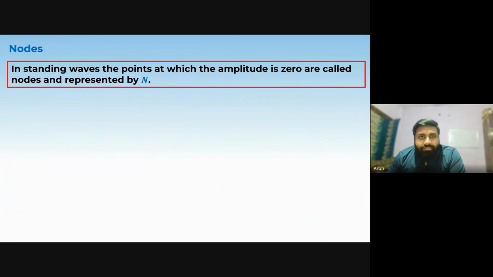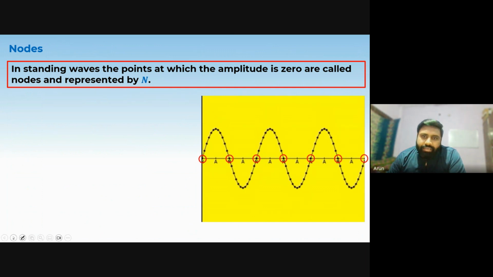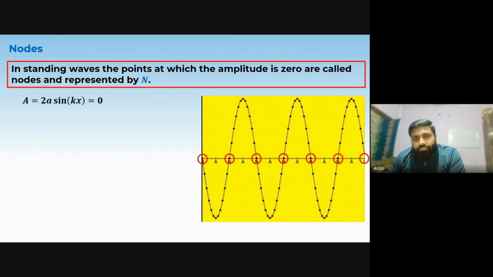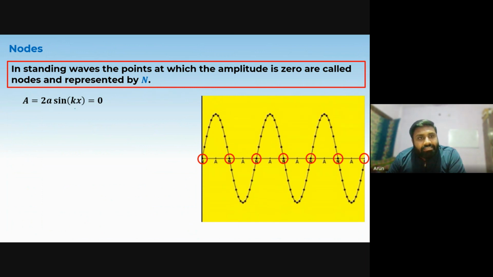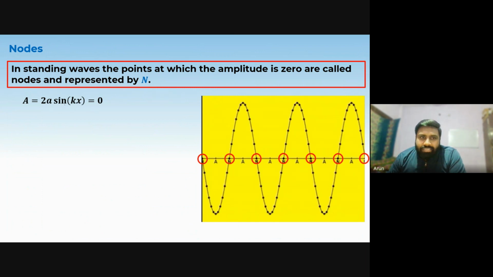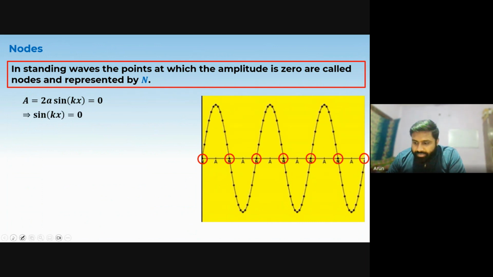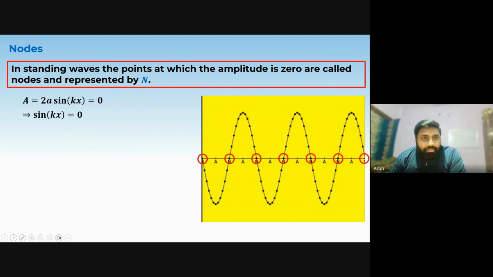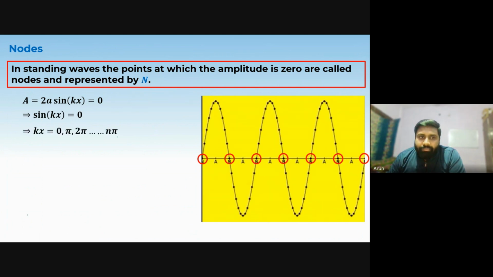In the standing wave, the point at which the amplitude is zero is called a node, represented by capital N. We can highlight these points. So the amplitude is zero. The amplitude of the standing wave is given by 2a sin kx. It is zero when sin kx is zero. So we can get the general value of it. sin kx equals 0, so kx equals 0, pi, 2 pi, n pi.